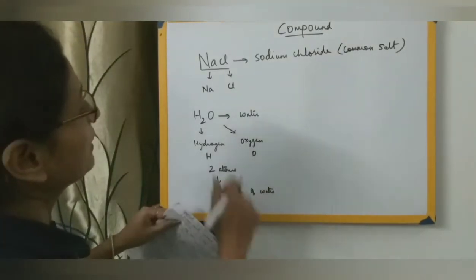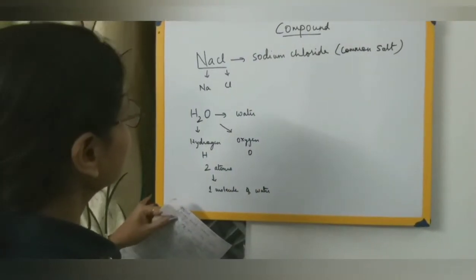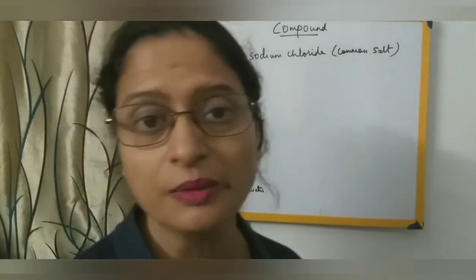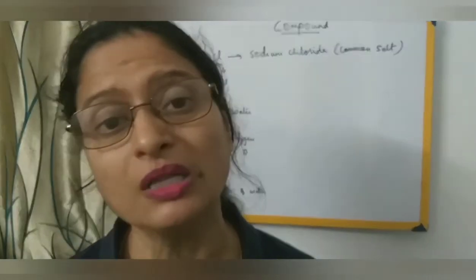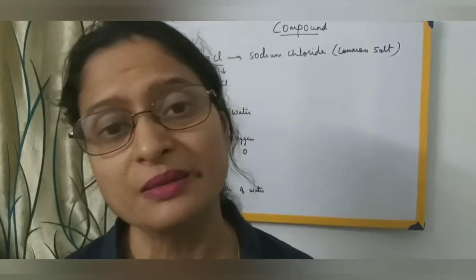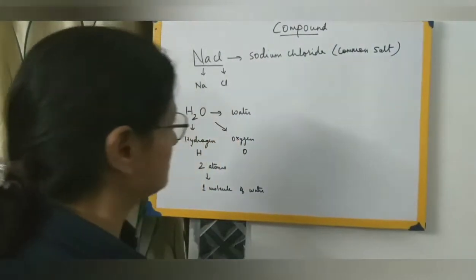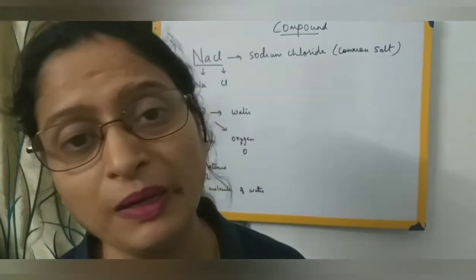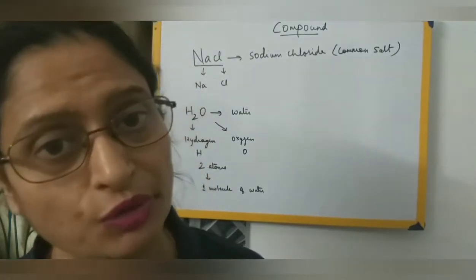So we can say compounds are pure substances. If you take water in a beaker or a container and divide it into 5 equal parts, all the parts will give you the same taste, the same properties, it will look the same, everything will be the same. So it is a pure substance. Sodium chloride also, common salt. You take common salt and divide it into various equal parts, and every part of common salt or sodium chloride will be the same.